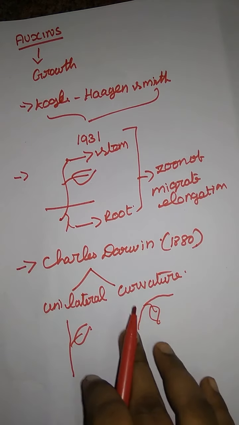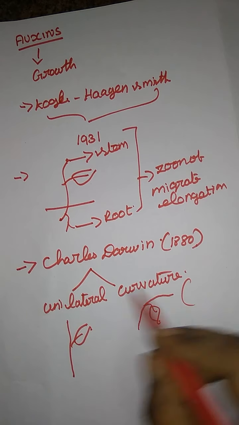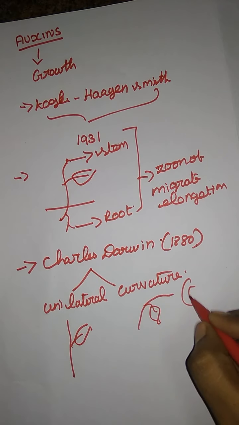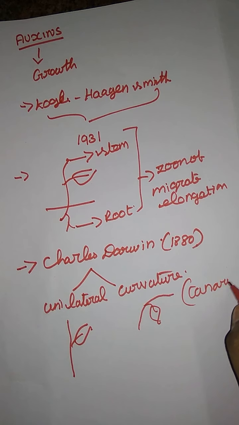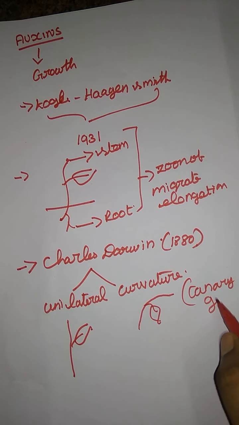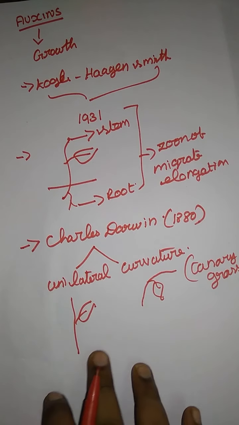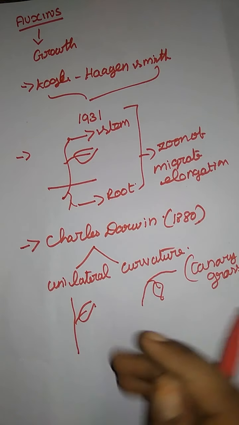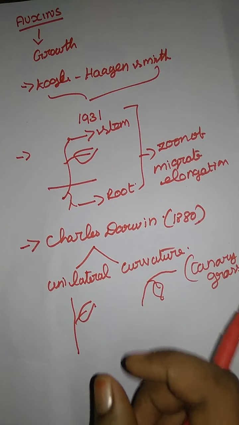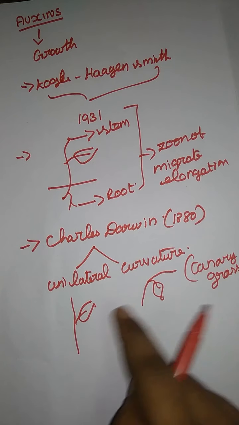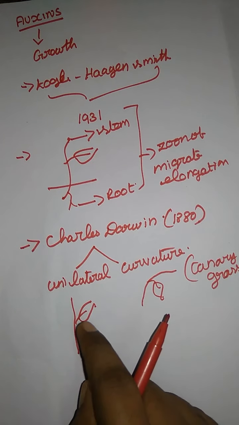Why did he want to know that? He observed a plant, the canary grass, which usually grows in a garden, and he identified that there is some chemical in that plant that is responsible for the curvature and unilateral growth of a plant.